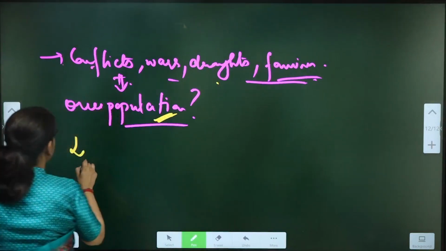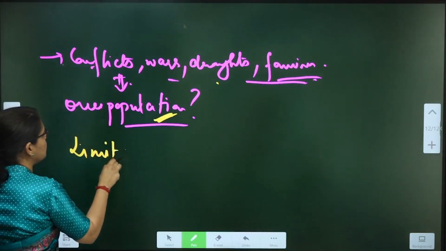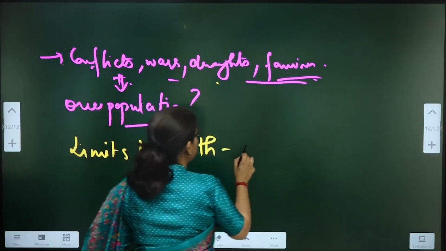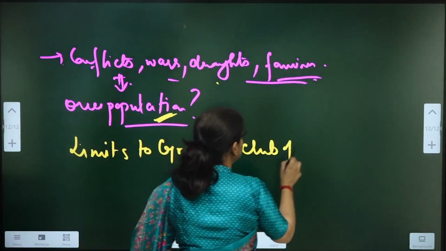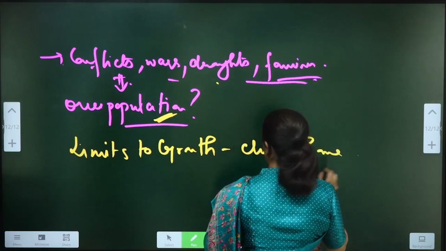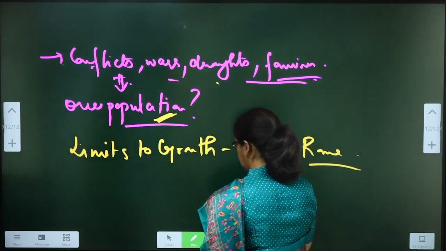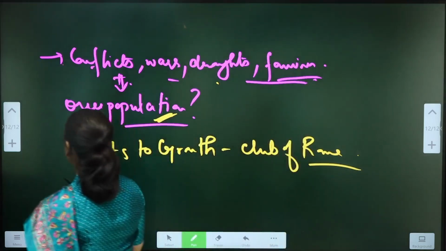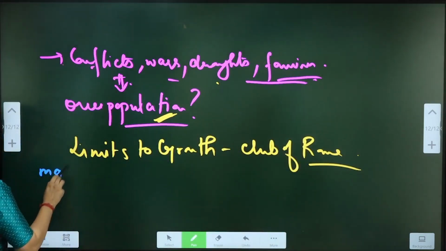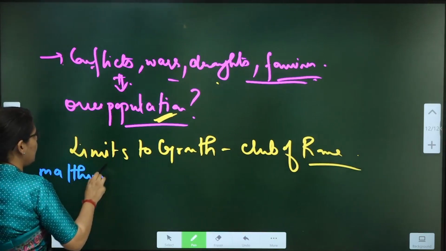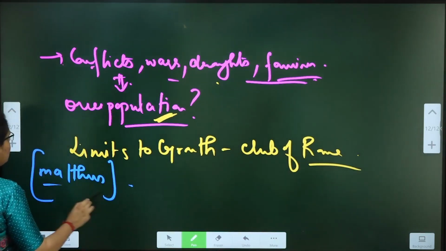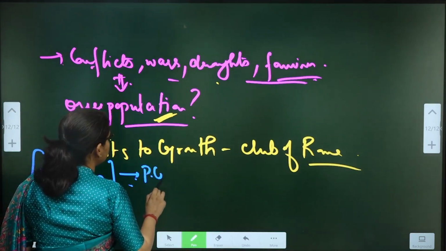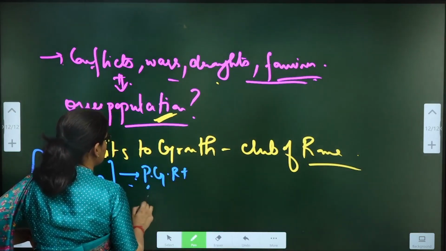We have been asked questions on this many times: limits to growth, Club of Rome. Now see, what was Malthus talking about? Malthus was primarily talking about population growth rate and food resources.